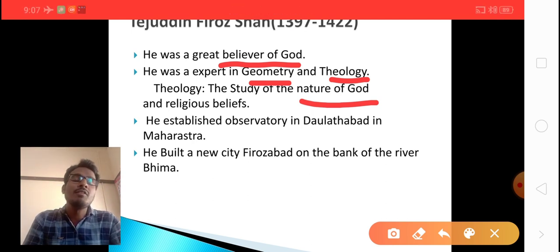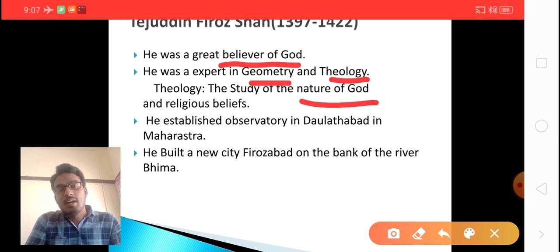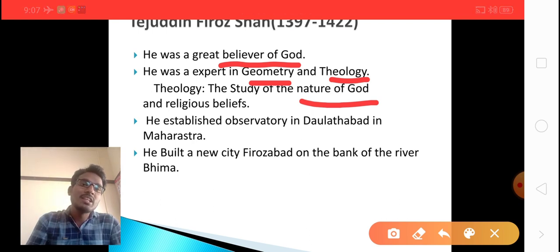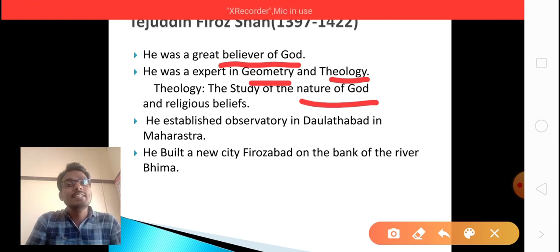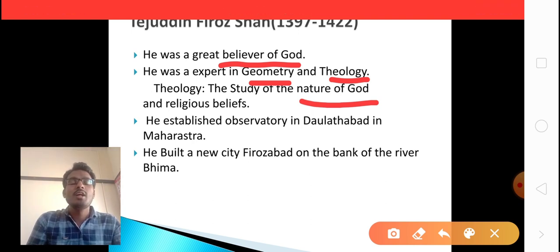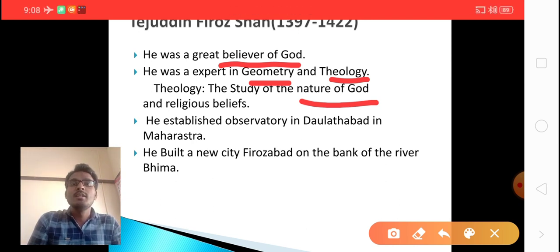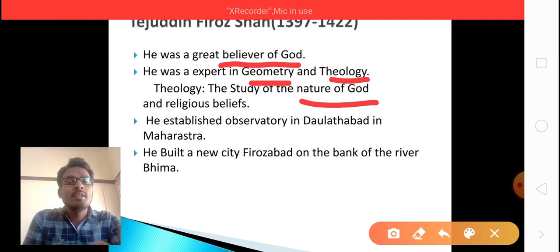It is also a study of religious beliefs, for example the religious beliefs of Hindus, Muslims, Christians, Zoroastrians, Jains, Buddhists, and most of the religions. So theology is the study of the nature of God and religious beliefs.